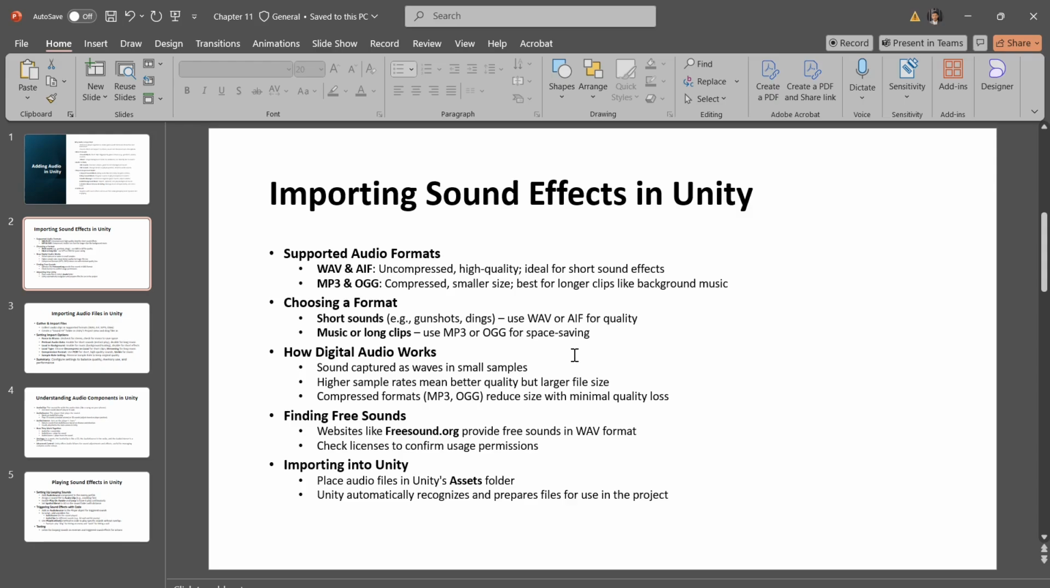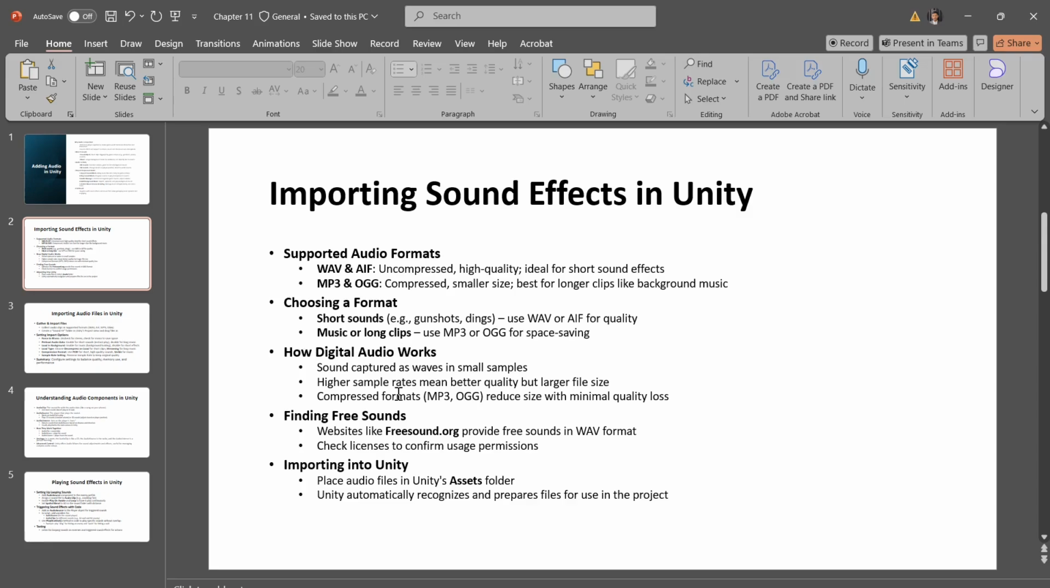For music or other long audio clips, go with a compressed format like MP3 or OGG to save space. Unity can compress audio files when you build the game. So even if you start with uncompressed WAV files for development, Unity can handle the final compression, making it more efficient. So next is how digital audio works.